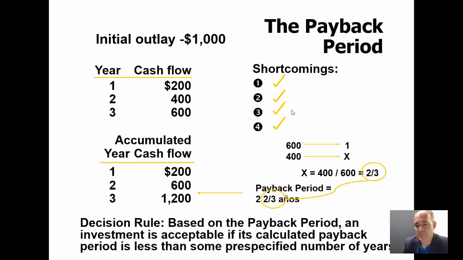Okay? So what we say is that at the end of the second year, as you see here, we still need $400 in order to recover $1,000. And these $400 are going to be collected in the third year. But in the third year, I'm going to collect $600. So the question is, if in the third year I'm going to collect $600, in how much time am I going to collect the $400 that remains? So I solve this rule and I get 2/3 of a year. Okay, so in 2 and 2/3 years I'm going to recover the initial investment.